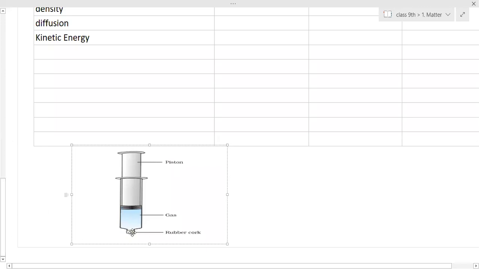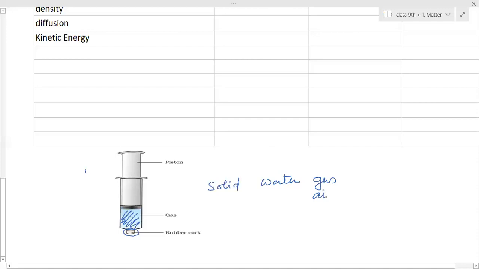The one end, this opening, we have to close. Inside this we first place a solid, any solid substance. You can take an iron nail. Then second, you take water. And third, you take air, that is gas.